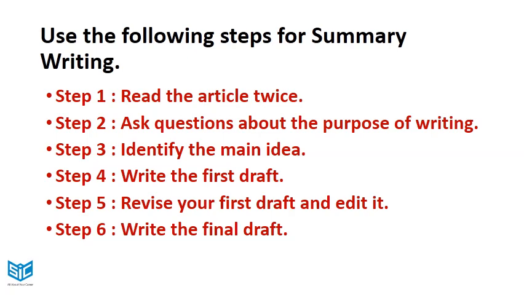Read the article twice. Step 2. Ask questions about the purpose of writing. Step 3. Identify the main idea. Step 4. Write the first draft. Step 5. Revise your first draft and edit it. Step 6. Write the final draft.